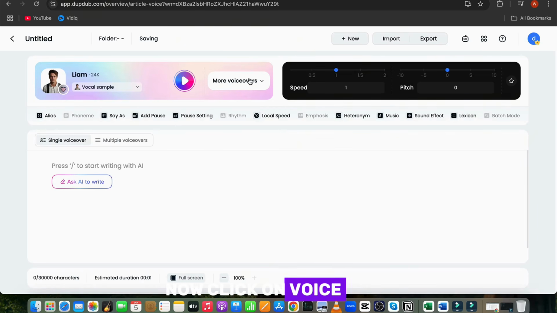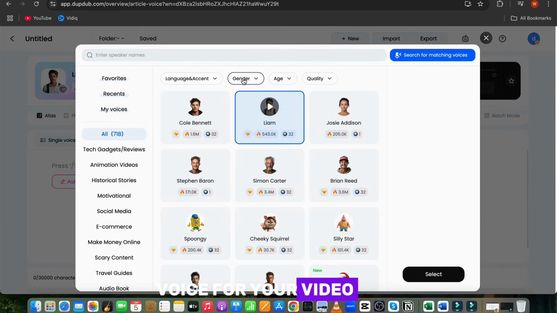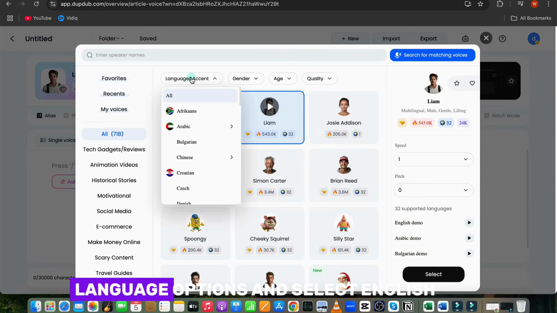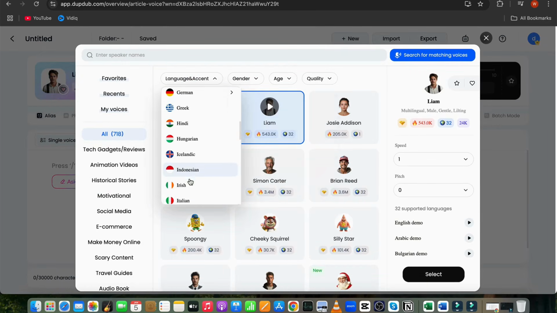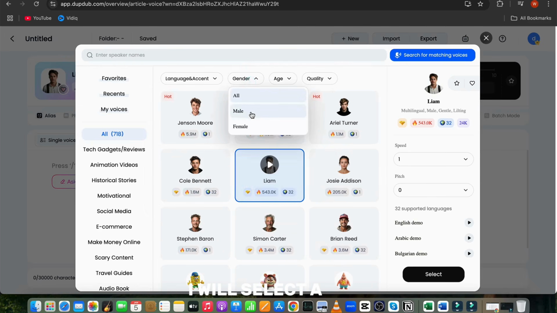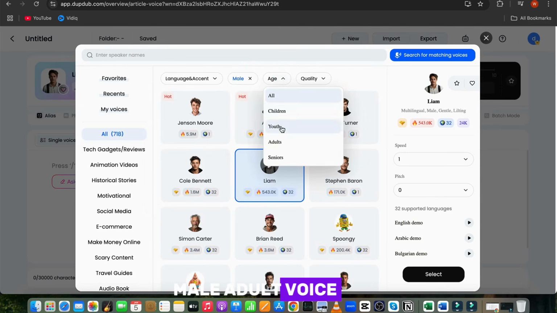Now click on Voice and start selecting a voice for your video. First, go to the language options and select English. Then choose the gender. I will select a male adult voice.